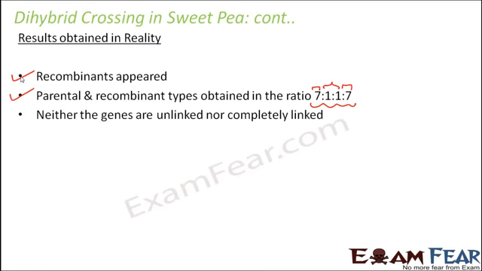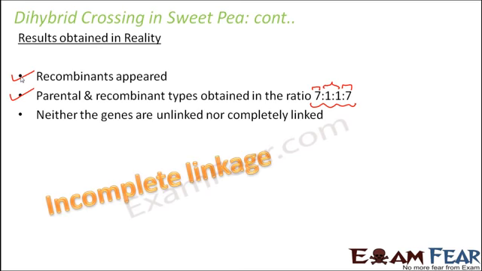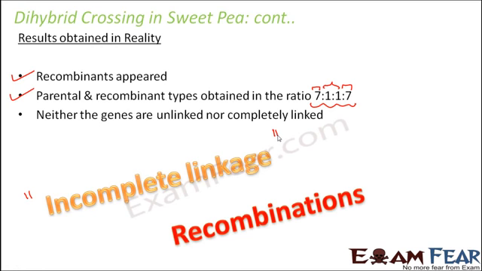So we got to see that these genes were neither unlinked nor completely linked, and there came the concept of incomplete linkage. So it is also possible that genes are linked but they are not completely linked. So there is something in between unlinked and completely linked. And in case of incomplete linkage, you tend to see recombinations. If they are completely linked, you don't see recombinations. But the weaker the linkage is, the more recombinations you tend to see. So now the question would be, how are these recombinations formed? From where exactly are the recombinations coming up? And I'm sure you would like to know more about incomplete linkage as well.